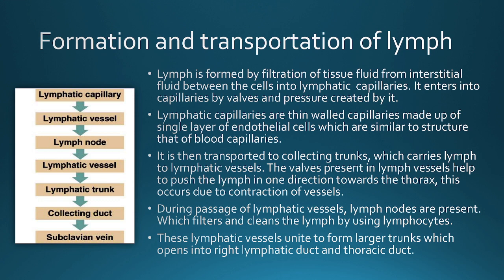First, there are certain walls in the capillaries. These walls have the ability to open and close. When there is more tissue fluid outside the capillary, it creates pressure, and the walls open, and the interstitial fluid or tissue fluid outside gets inside the capillary. After that, when the pressure is balanced, the walls close and the lymph remains inside the capillaries, which is then transported through capillaries to the collecting trunks by the contraction of the walls of the capillaries.